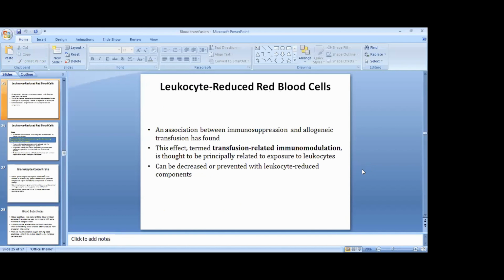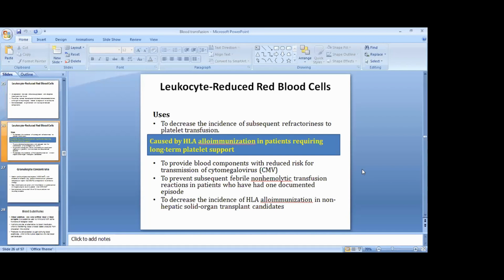Now, leukocyte reduced red blood cells, another product of blood. We have seen an association between immunosuppression and allogeneic transfusion. The effect is termed transfusion related immunomodulation, which is thought to be principally related to exposure to leukocytes. These phenomena can be decreased or prevented with the transfusion of leukocyte reduced red blood cells.